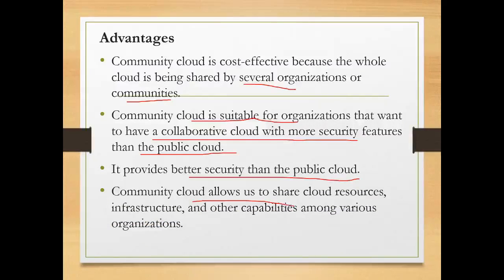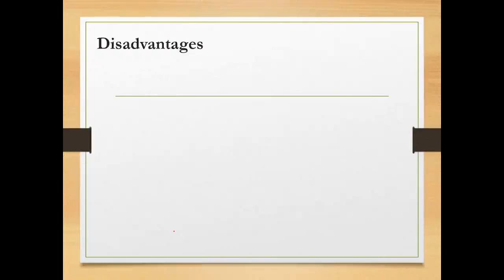Community cloud allows us to share cloud resources, infrastructure, and other capabilities among various organizations. So this community model allows sharing resources, whether it is any infrastructure or any other type of software or application, with the organizations.